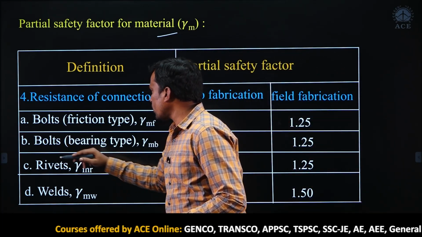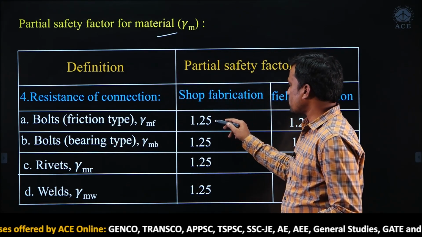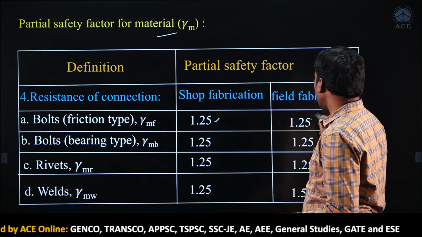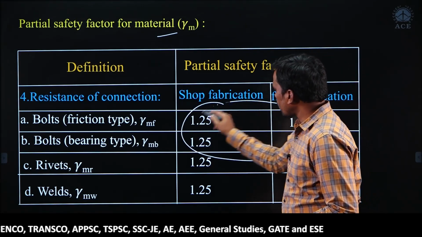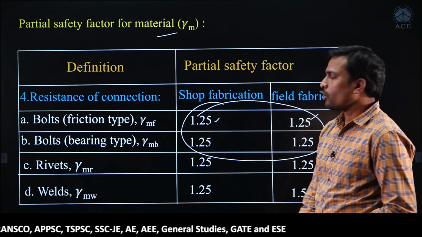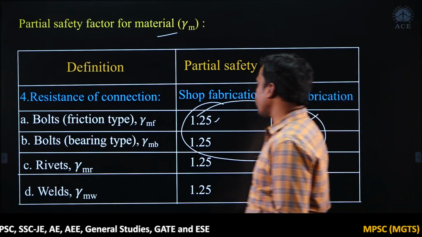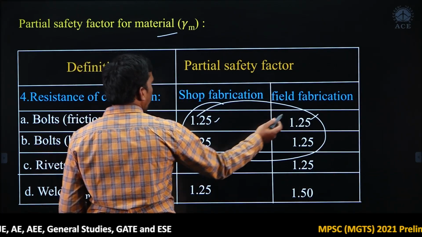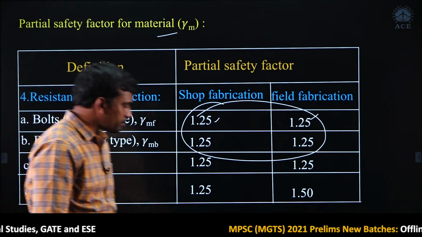For bolt, friction type or bearing type, the values are the same. Whether it is shop fabrication or field fabrication, for friction type bolt or bearing type bolt, the partial safety factor is 1.25 only.